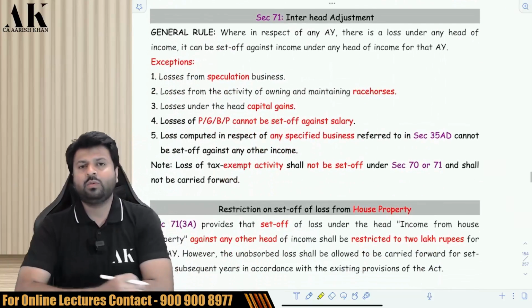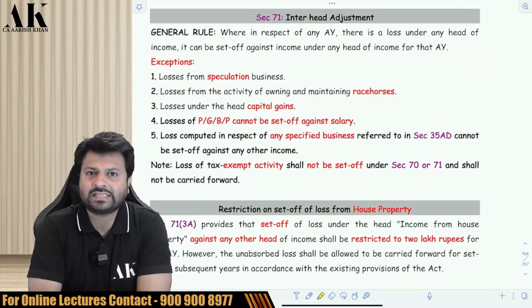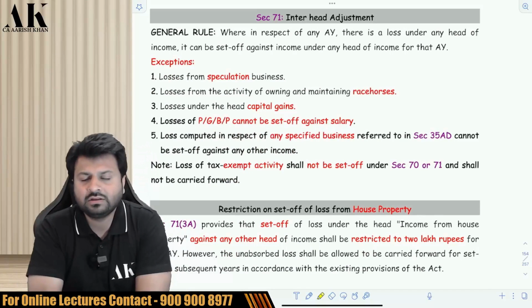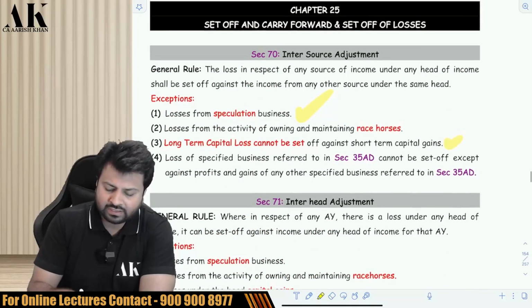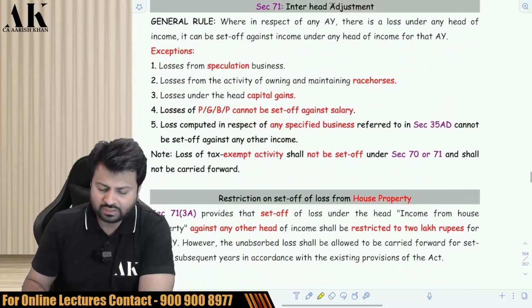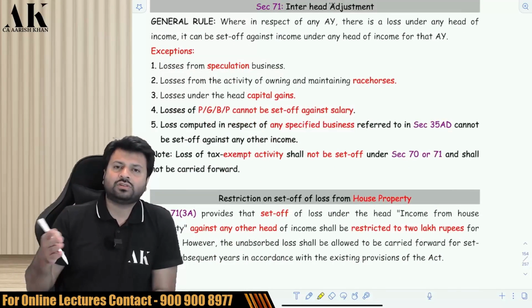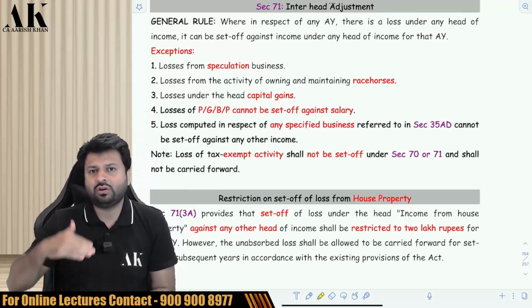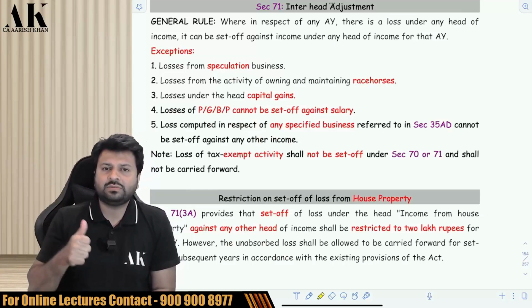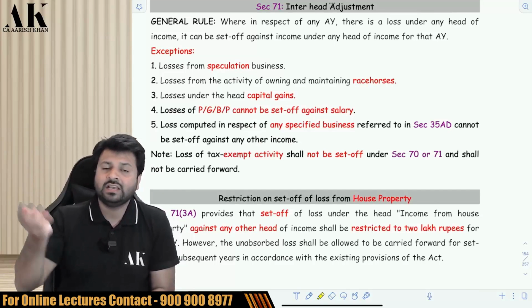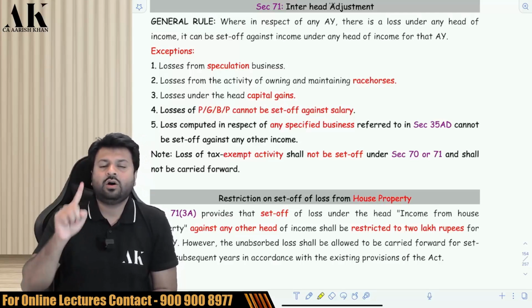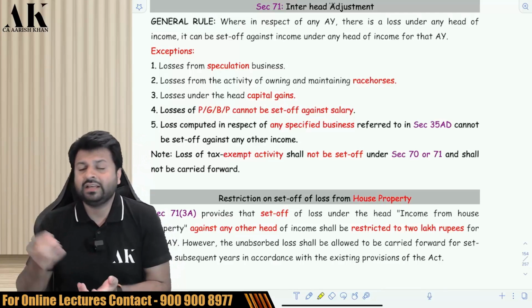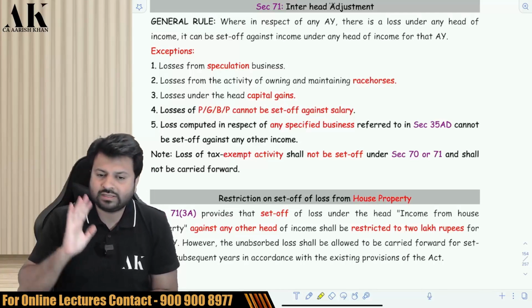Now, once the inter-source adjustment is done, the next step could be to set off the loss with the other head's income. Can I set off my loss with the other head's income? So this was within the head. Now let's go beyond the head of income to set off the loss. Here also there are some exceptions where you cannot set off the loss beyond the head. First is speculation business loss cannot set off against other heads. Within the head also it can set off only against speculation business income. Second, horse race loss cannot set off against other heads. Within the head also it can set off only against the horse race income.